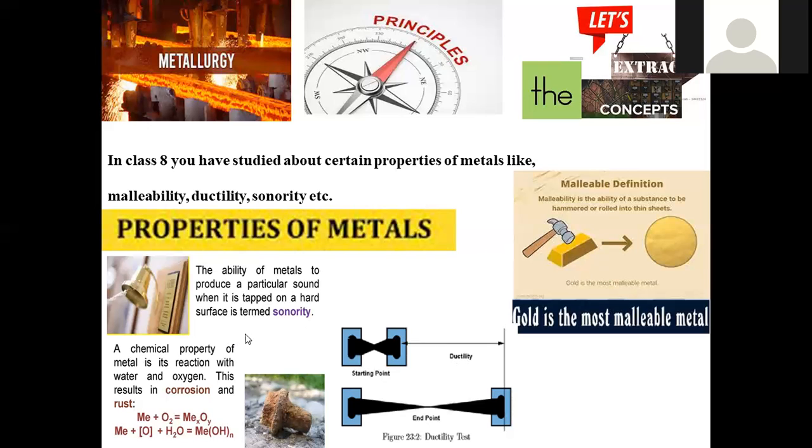Move on to another common property of metallic materials, that is sonority. Sonority is nothing but that, by applying external force, we may get a ringing sound. If you take bronze, for example, that is the most commonly applied bell metal. So whatever bells we are using in the temples, as well as in schools, or alarm systems, all those have the tendency of producing the sound called sonority. The ability of metals to produce a particular kind of sound upon tapping them on a hard surface is denoted as sonority. All the metals have this property also.